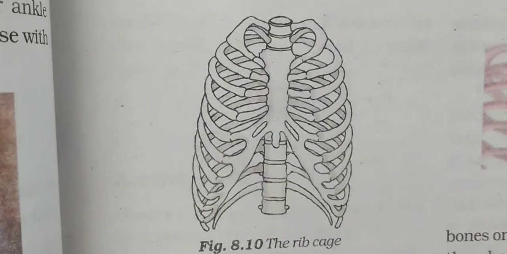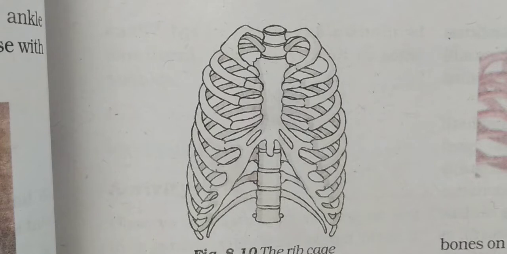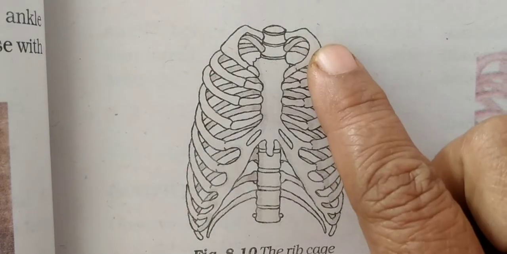Children, look at this picture. This is the picture of our rib cage. You can feel your rib cage, the bony structure in the upper part of your abdomen, that is the chest part. You can touch and you can feel it. Feel these ribs.